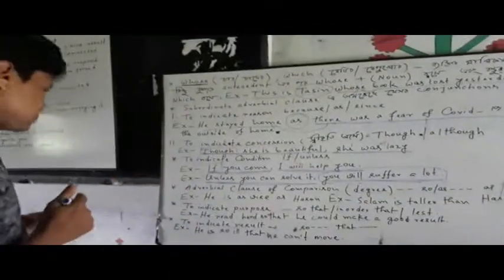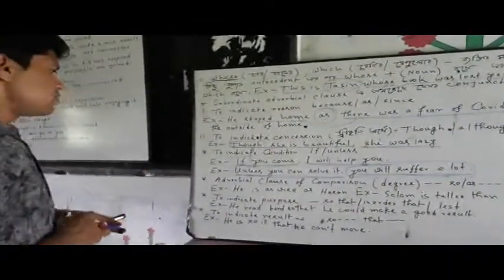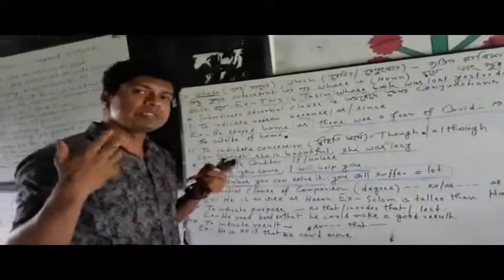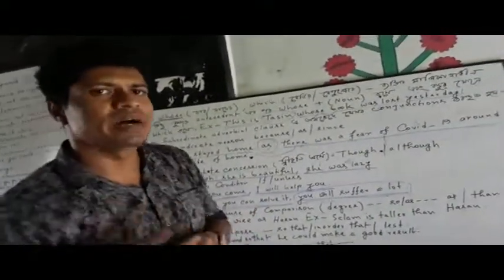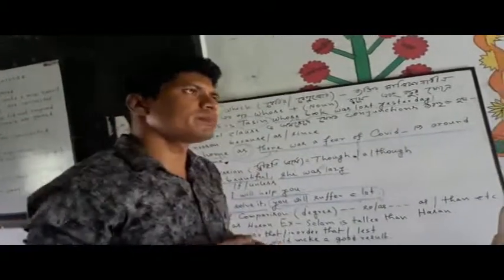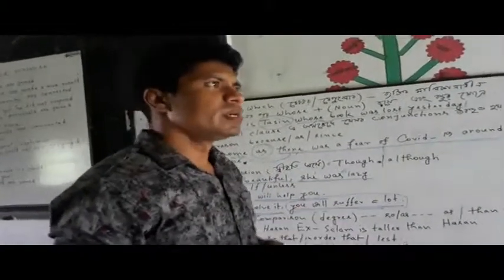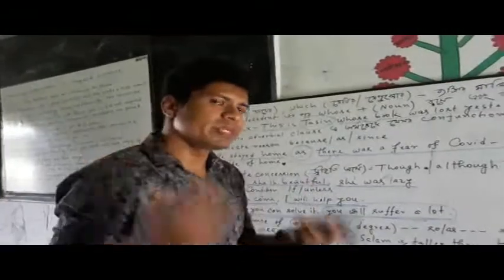Dear students, you see adverbial clause of comparison, that is degree. We do this common item every now and then. We have done a lot about degree comparison, that is positive, comparative, superlative. We have done a lot of things.